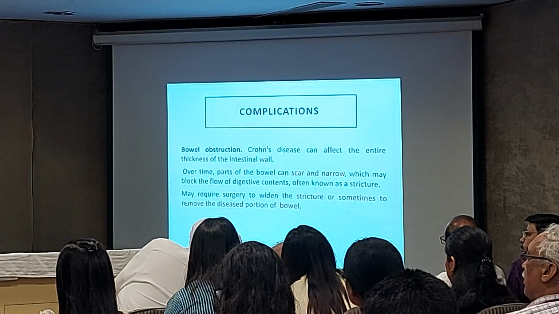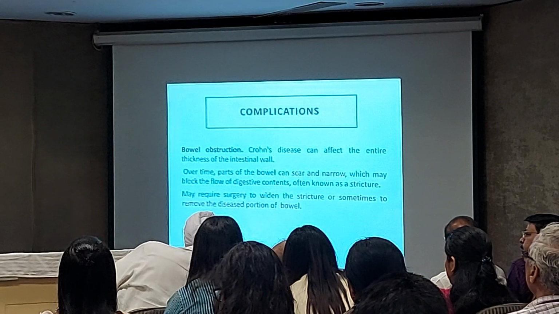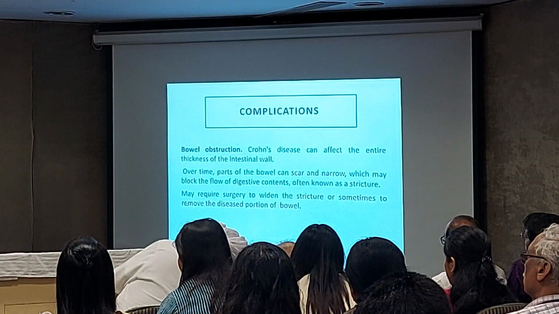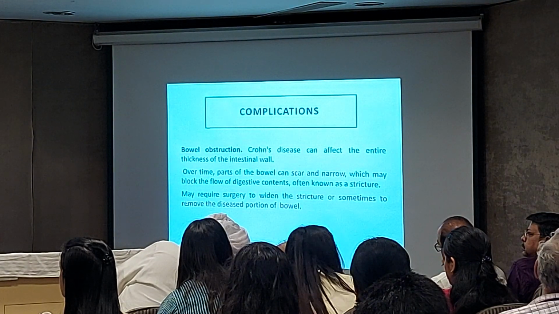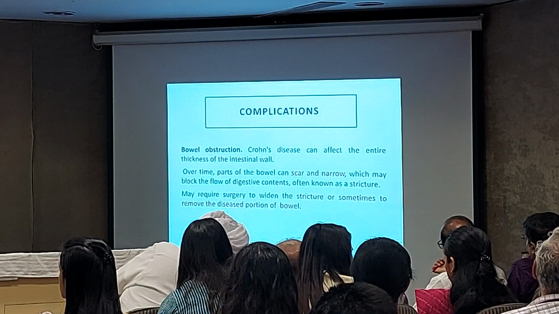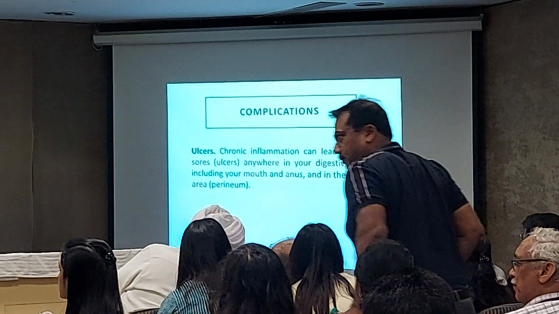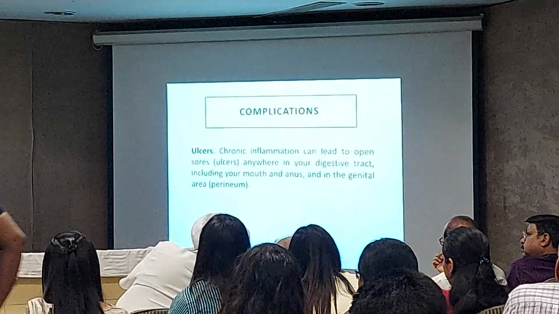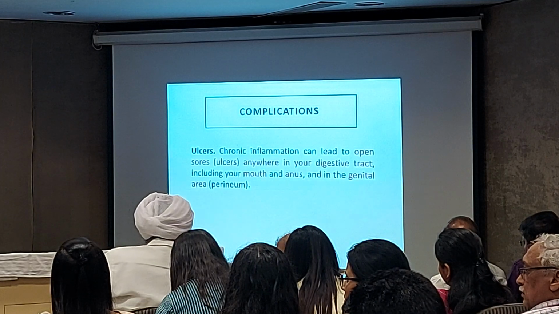Then complications. The common complication, already described, is bowel obstruction. Because there is a high chance of scar formation, that leads to narrowing of the intestinal tract, which leads to severe constipation, bowel obstruction and severe pain. Later it leads to the production of some fistulas. Chronic inflammation leads to open ulcers anywhere in your digestive tract, including the mouth, anus, and genital area, the perineum. Anywhere you can see these ulcers.